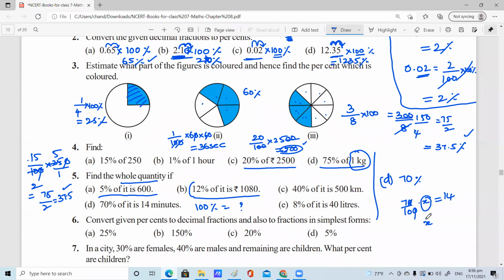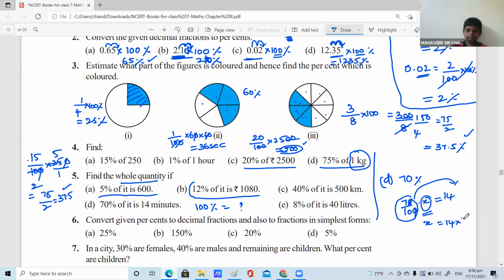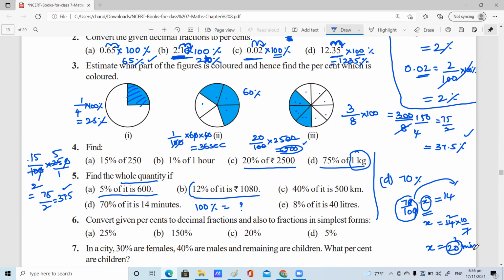Nana, x you want to find out. You just assign this fraction to the other side, which means you will get the reciprocal of 7 by 10. Reciprocal and reverse. Ma'am, 10 by 7. Now you have to cancel: 7 ones are 7, 7 twos are 14. So x is equal to 2 into 10, ma'am, 20 minutes. 20 minutes. Right, Nana, right.